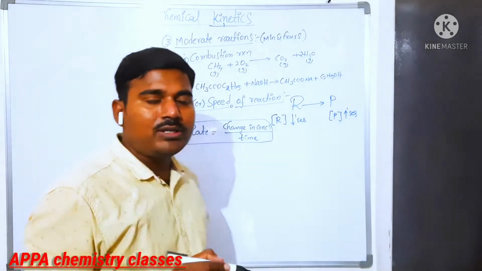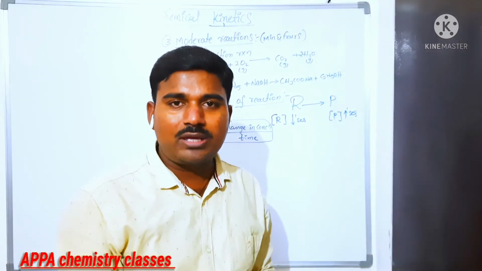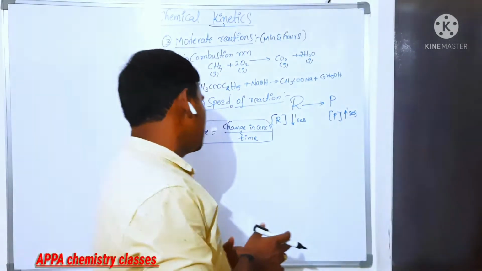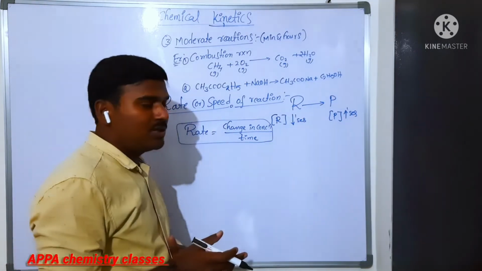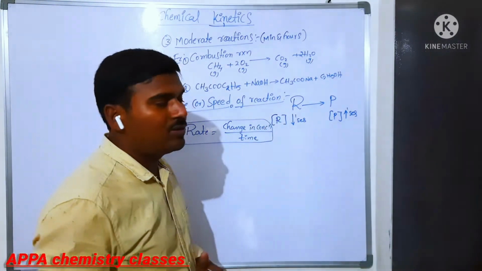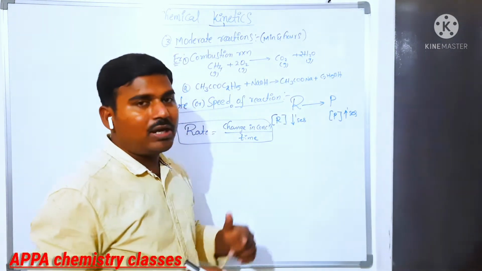Now how will you calculate the speed? Distance by time. In the same way, change in concentration by time. So now your rate is equal to change in concentration by time. Now how will you calculate the rate of reactant and rate of product?